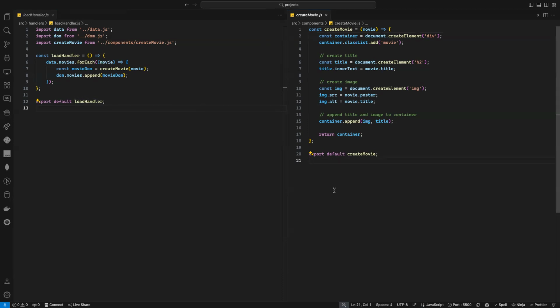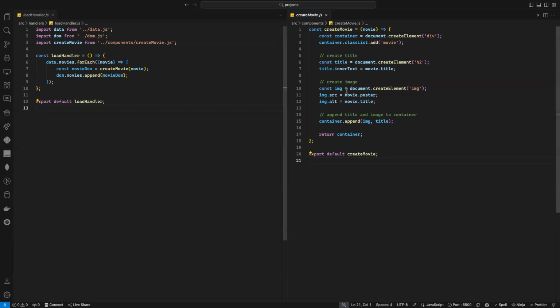Think of it this way. Why are we separating util and component functions? For reusability, right? Because I want to be able to reuse them again and again. Let's say now I want to create another movie, but I don't want to append it to this container.